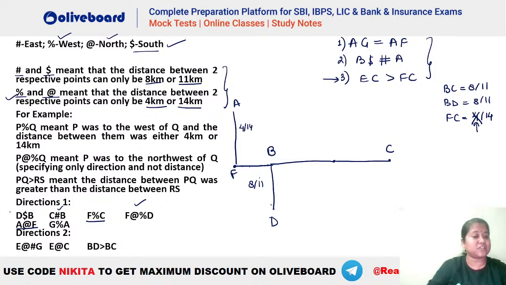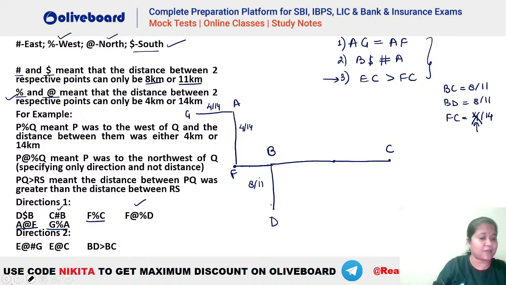G percentage A. Percentage means west. So G has to be towards the west of A, right? So G percentage A means G is towards the west of A. अब चलो जगह तो है नहीं मेरे पास पर बना लेते हैं. Let's say this is your G here. And percentage means what? Percentage is again 4 or 14. So this is also 4 or 14 here. Okay. चलो आगे देखते हैं. Let's see what else do we have. Okay. This is the kind of diagram that we are getting.